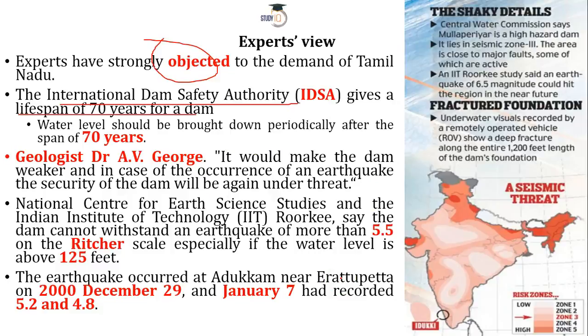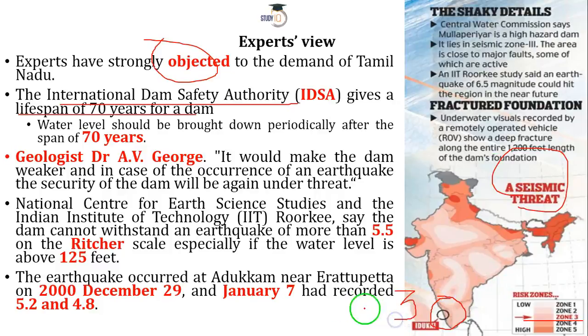The other thing is that the geologists, the people who study the earth, have said that this portion lies in seismic zone 3. This is the seismic map of India, and here you can see it is in zone 3.